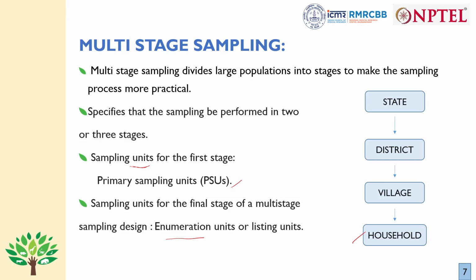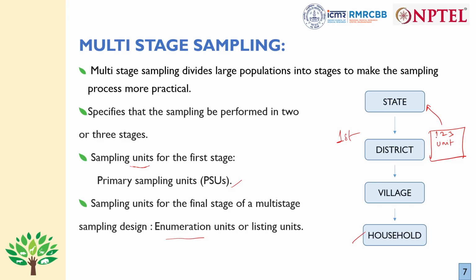So coming to the example we are talking about, if we have to check the immunization status of a large state by doing a survey, then the sampling frame for the first stage will be the list of districts within this state. So each state will have a list of districts. That will be our sampling frame in the first stage, and each district will be a sampling unit.